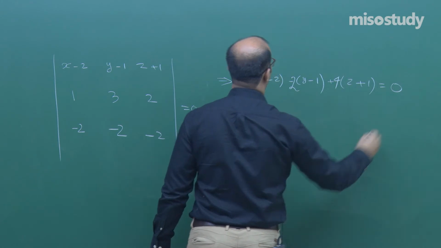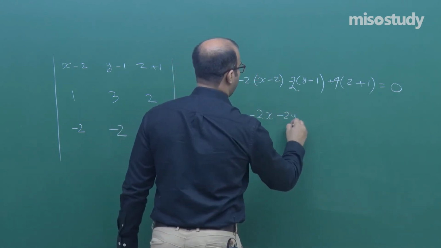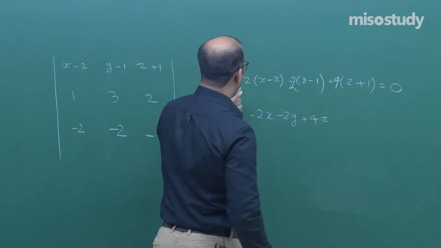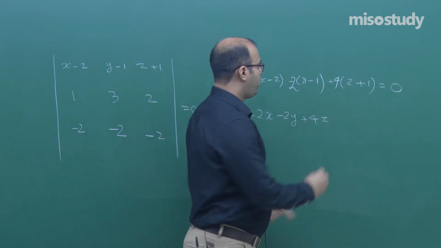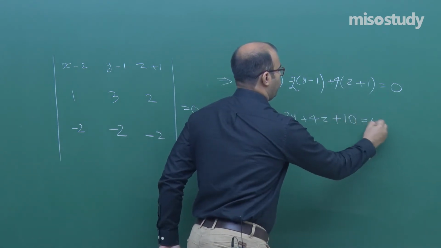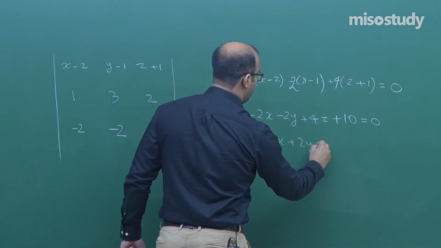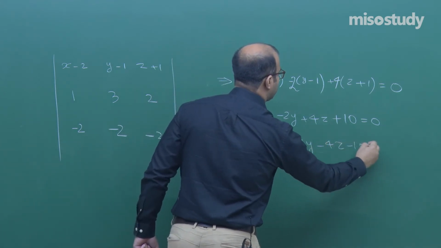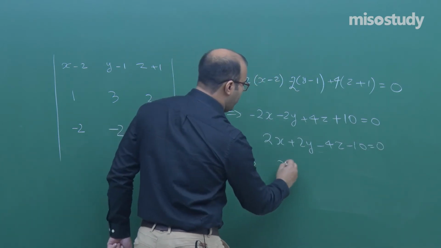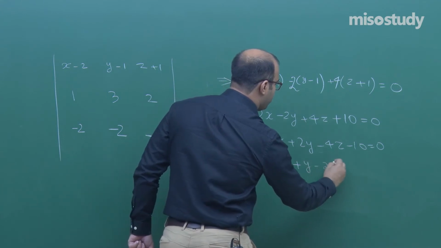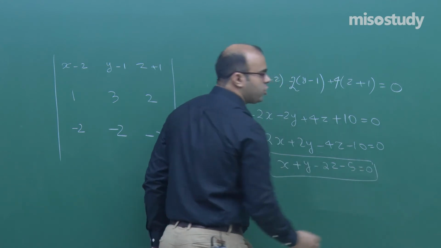This is equal to 0, which means minus 2x minus 2y plus 4z. Here it is plus 4, here it is plus 2. 6 plus 4, 10. Plus 10 equal to 0. So you can write it as 2x plus 2y minus 4z minus 10 equal to 0, or you can simplify further by taking 2 outside. x plus y minus 2z minus 5 is equal to 0 is actually the equation of the plane.